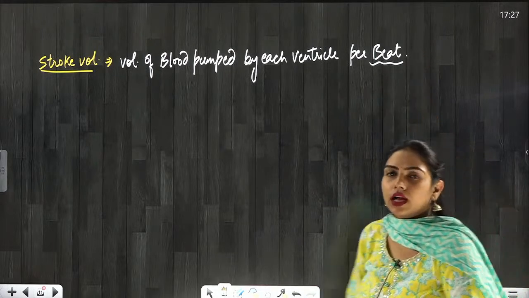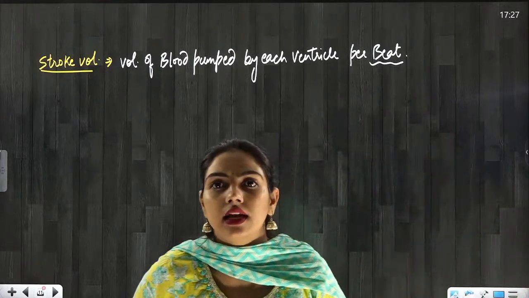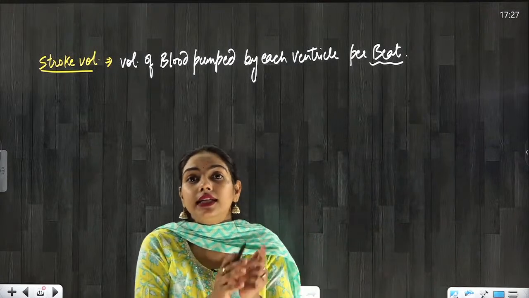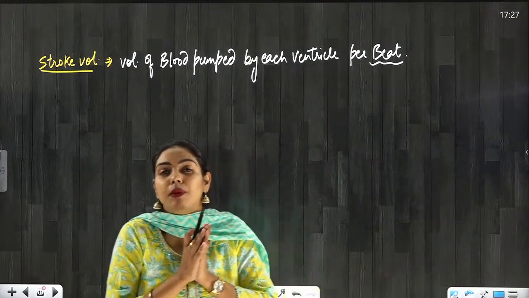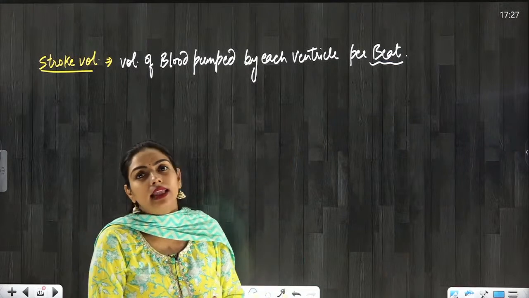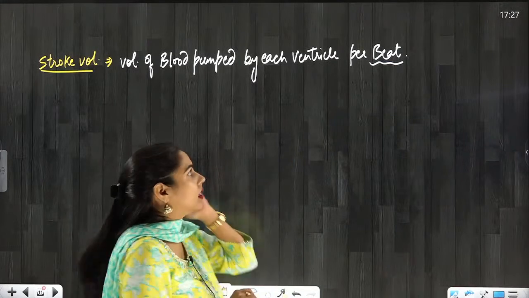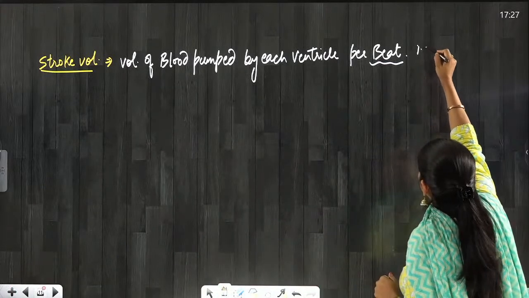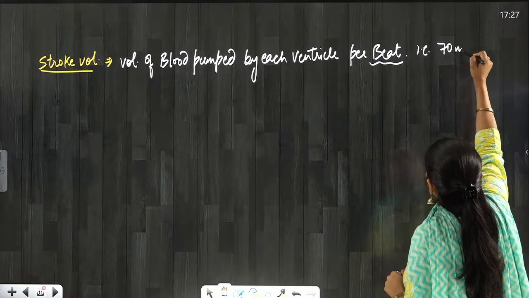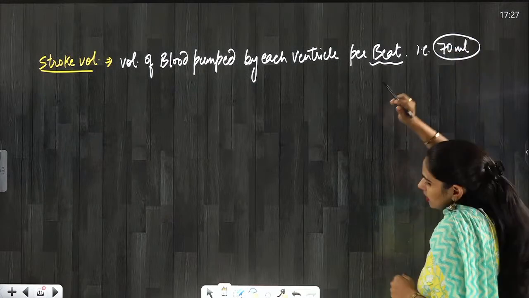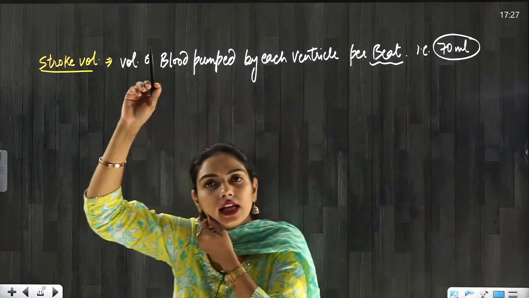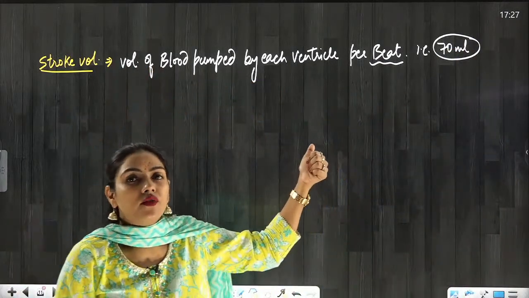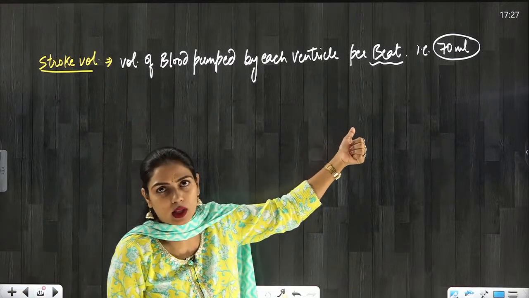You know that one heartbeat is equal to one cardiac cycle, everyone. So per beat, how much blood is pumped out of the ventricle? That is 70 ml. Our stroke volume is 70 ml. When you come here to study with us, I will tell you how we got this 70 ml as well.